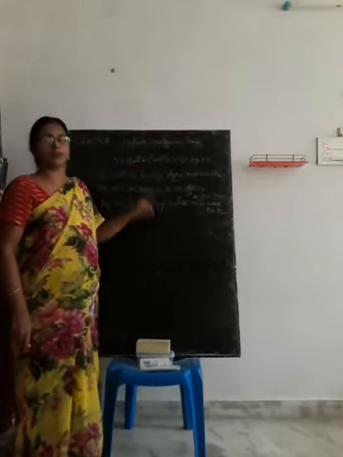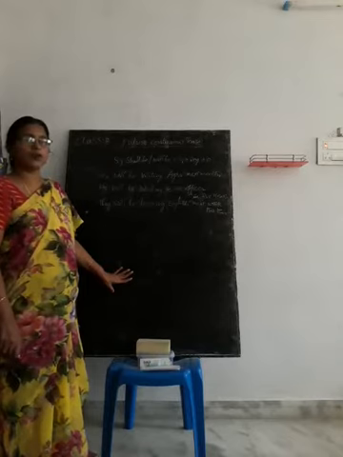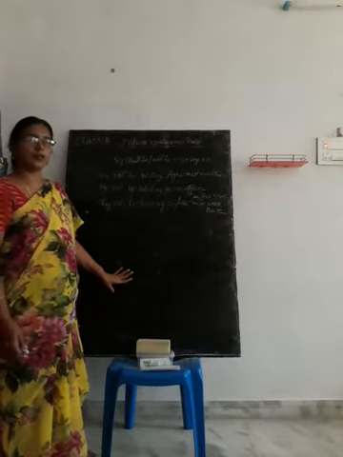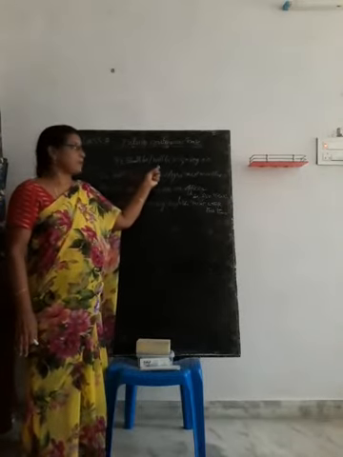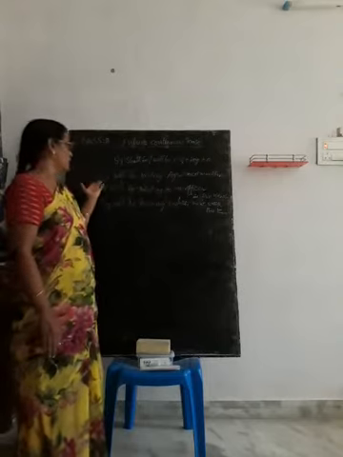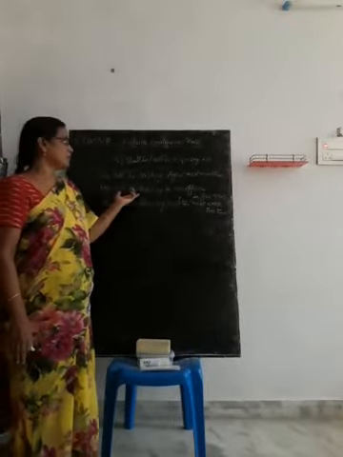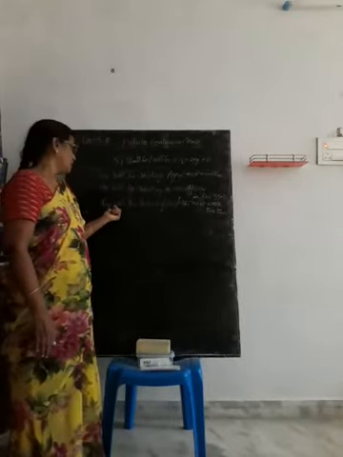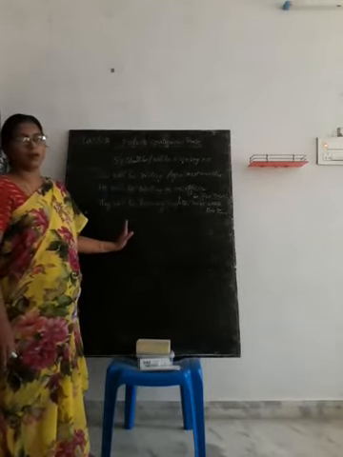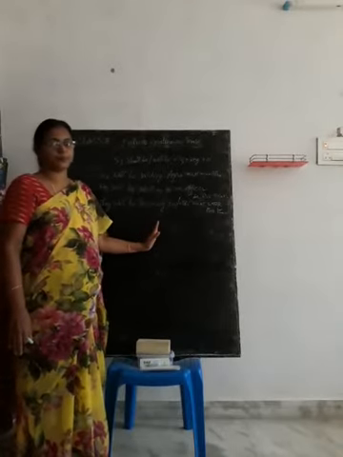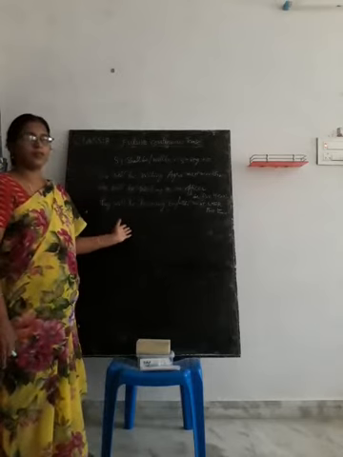Definition of future continuous tense is used to indicate an action is going on quite casually in the future. An action is going on at a particular time in the future. Structure of this tense is subject plus shall be or will be plus V1 plus ing plus object. Example, she will be visiting Agra next month this time. He will be working as an officer in 5 years. They will be learning English next week this time. I will be waking up. I will be submitting my project work tomorrow this time. In this way we can frame sentences.